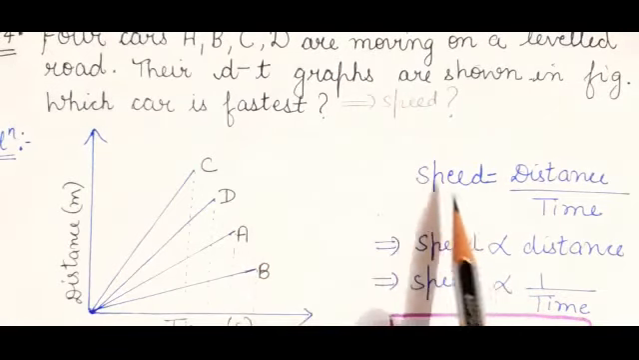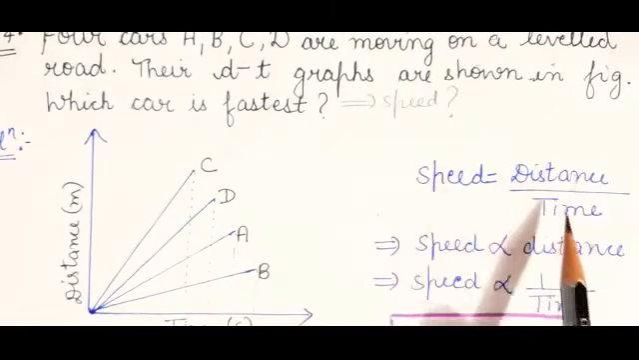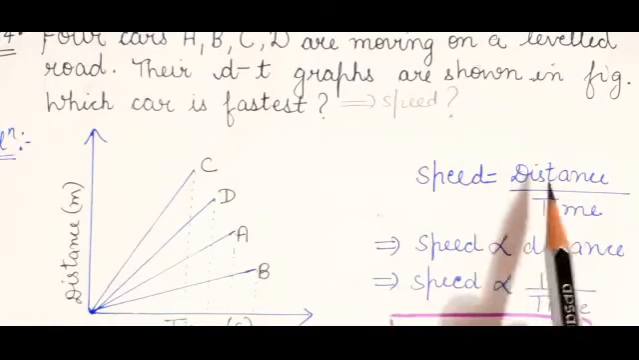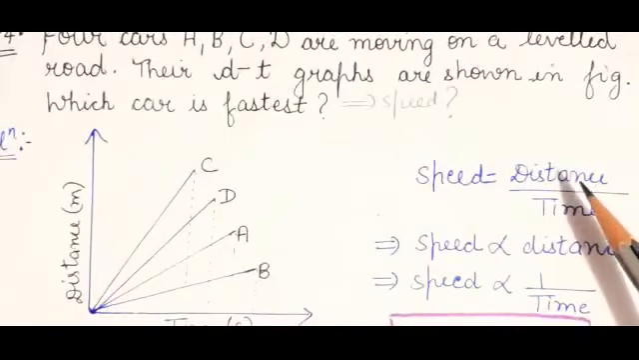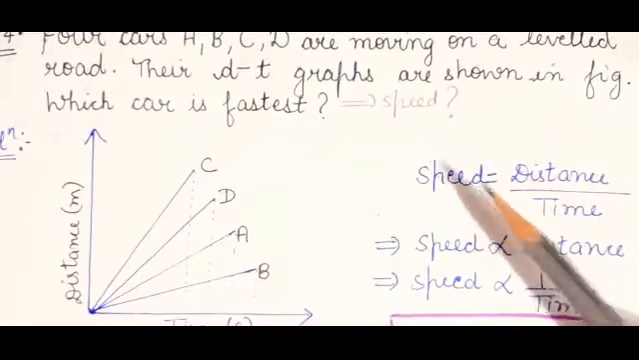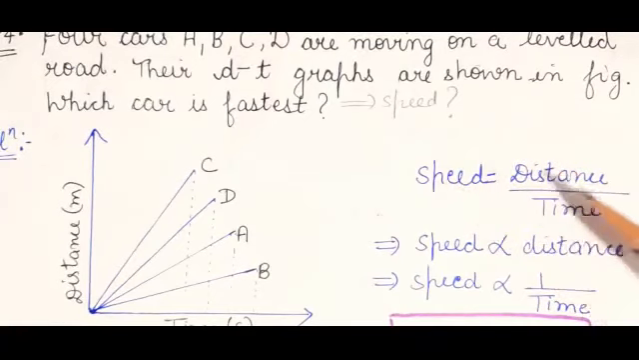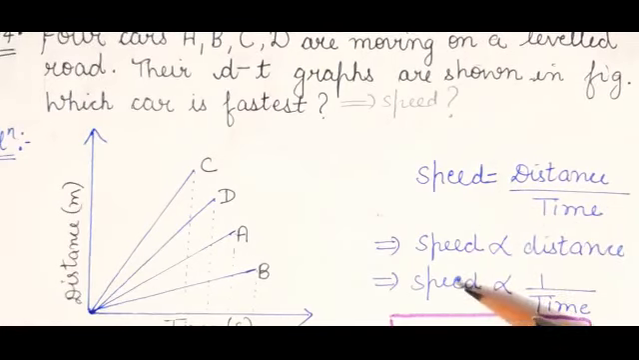Now students, you know speed is distance upon time. If distance is more, speed will be more. If time is less, speed will be more. Why? Because speed is directly proportional to distance, and speed is inversely proportional to time, means if time decreases, speed will increase.